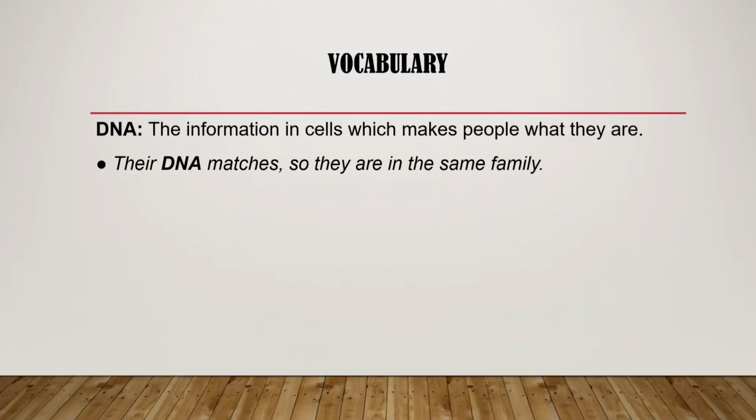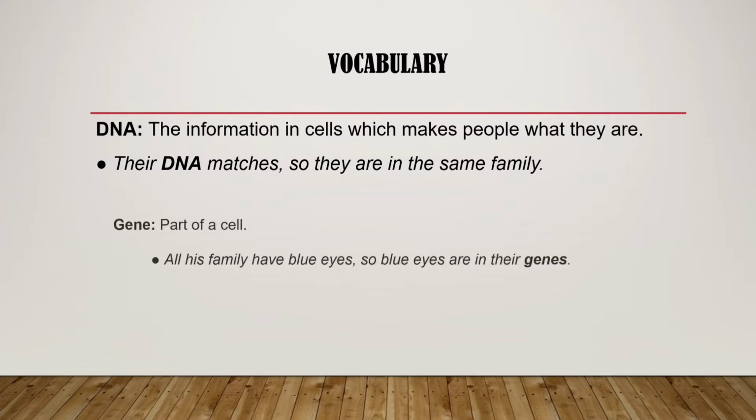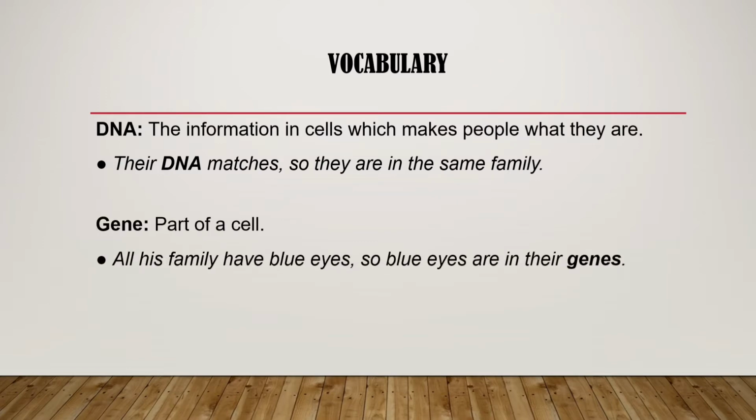DNA. The information in cells which makes people what they are. Their DNA matches, so they are in the same family. Gene. Part of a cell. All his family have blue eyes, so blue eyes are in their genes.